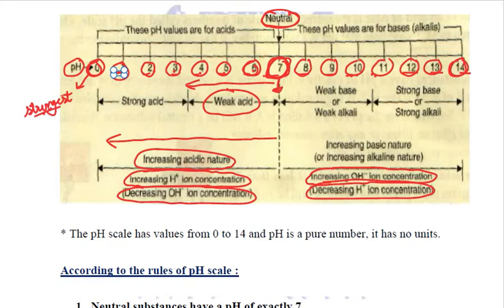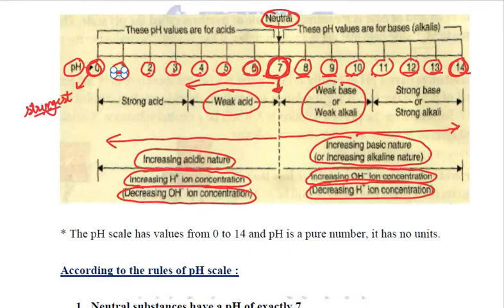So on going above 7, the basic character or the alkaline nature will increase. pH value 8, 9 and 10 are weak bases or weak alkali. pH value 11, 12, 13 will be strong bases. And pH value 14 will be the strongest base. Right? So this is what the pH scale is, which was given by Sorensen in 1909.